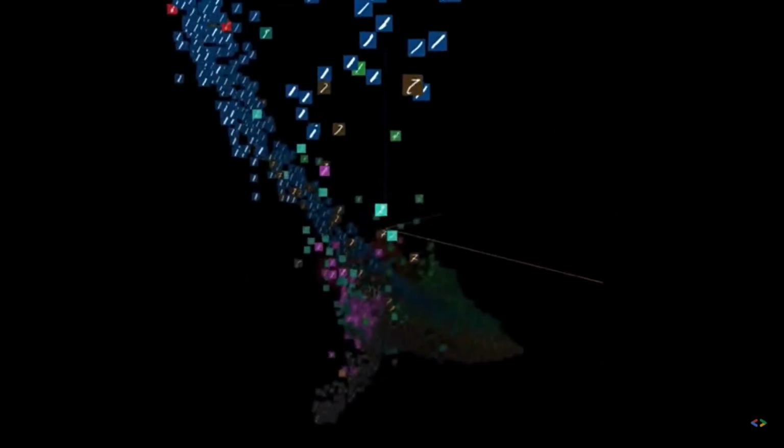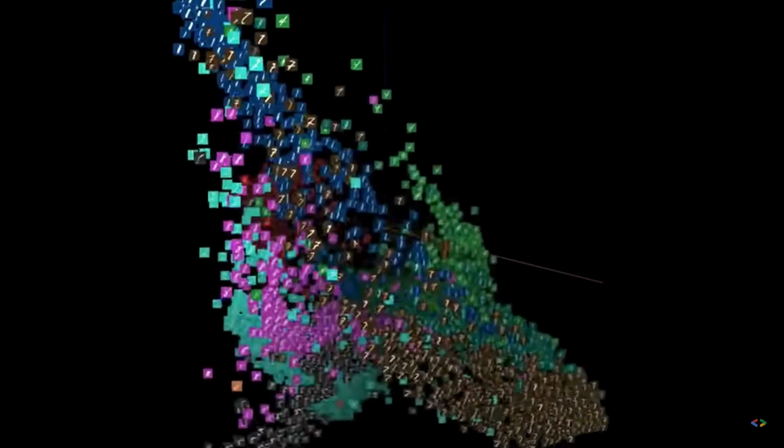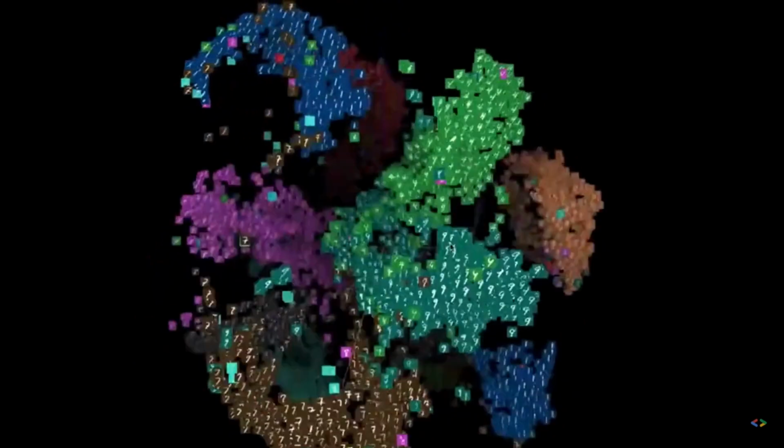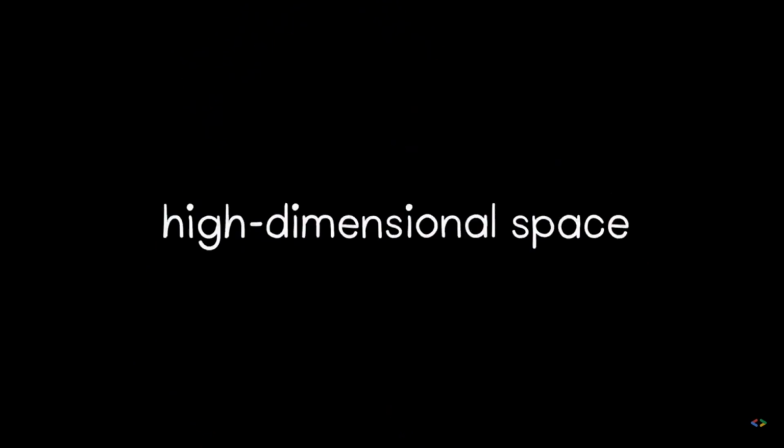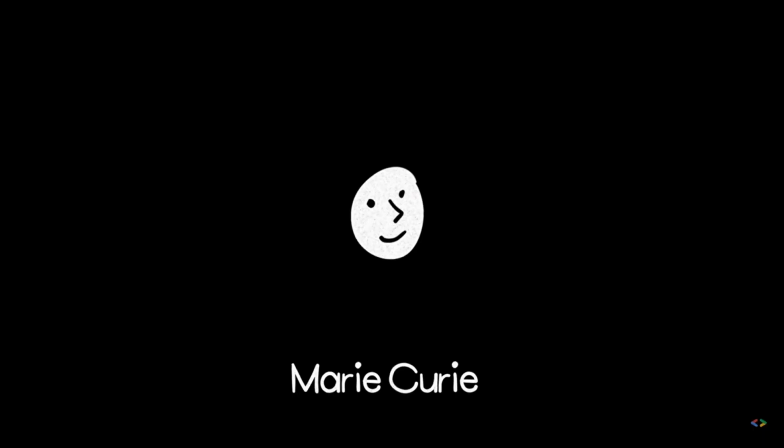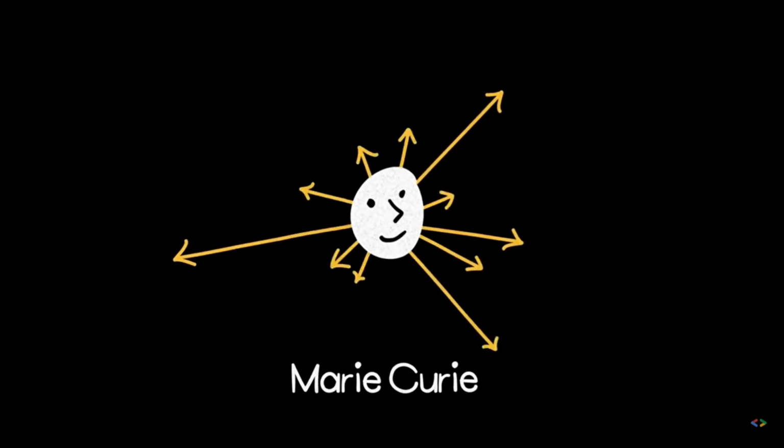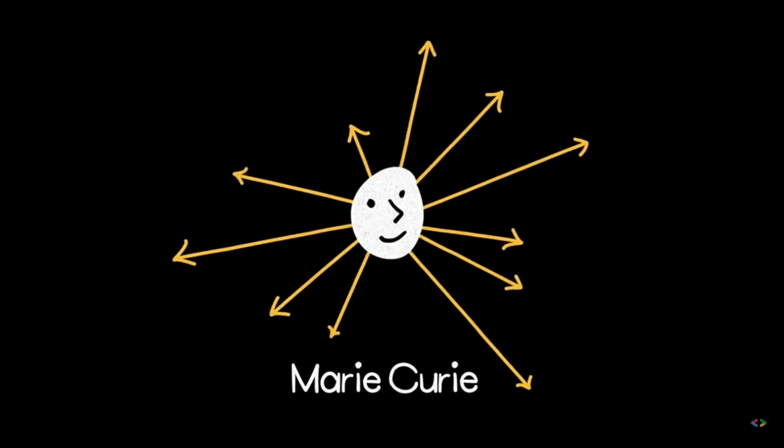Machine learning is pretty complex, so we've been experimenting with ways to visualize what's happening. There's a core concept in machine learning called high-dimensional space. Here's one way to wrap your head around this concept. You can think about people as being high-dimensional. For example, take famous scientists. You can think about when they were born, where they were born, their fields of study. Each of these is like a dimension of that person.